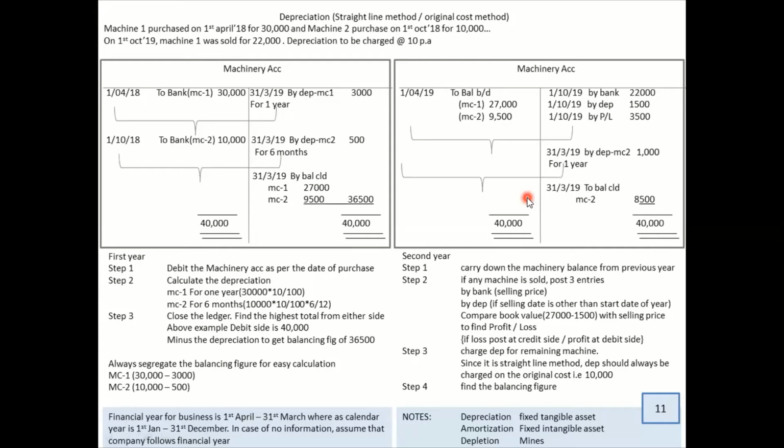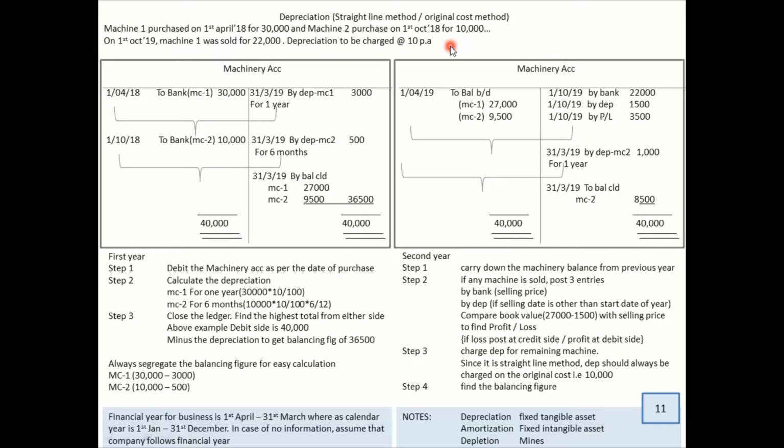Now this sum states that you have purchased a machinery on 1st April 18 for 30,000, and then you again purchased a machinery on 1st October 18 for 10,000. On 1st October 19, machinery was sold for 22,000 and depreciation charged is 10%.